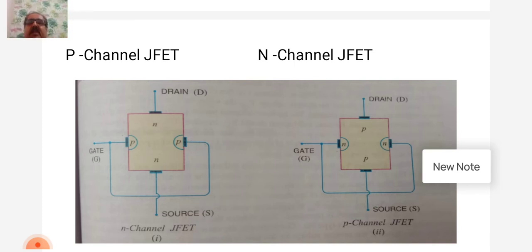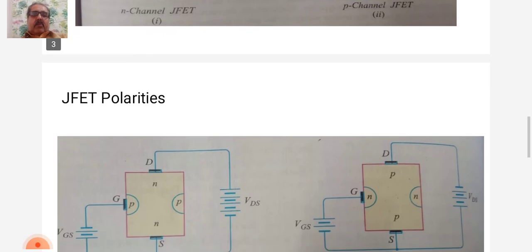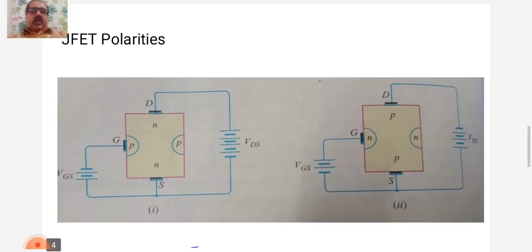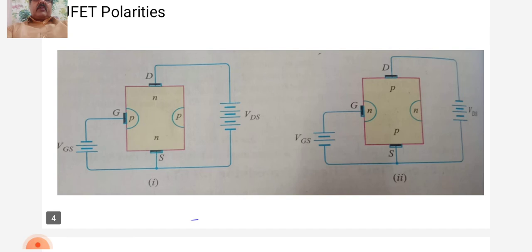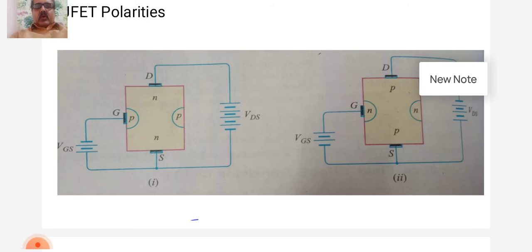So we have to consider, so what are the polarities? So you have to observe in this figure, it shows the N channel JFET polarities, whereas the second figure shows the P channel JFET polarities. So one thing you have to keep in your mind is that in each case the voltage between the gate and source is such that the gate is reverse biased.